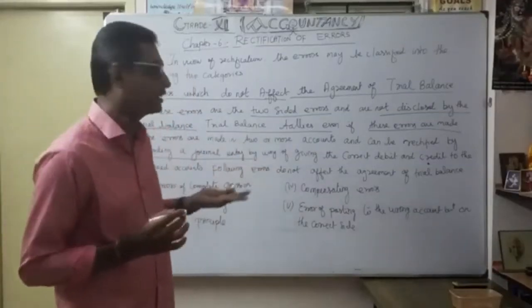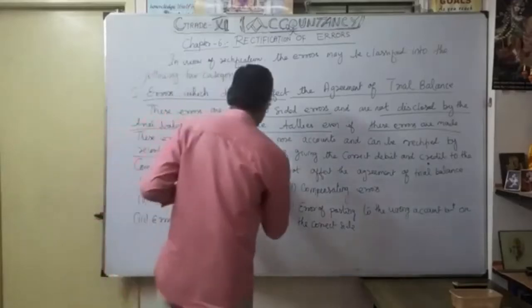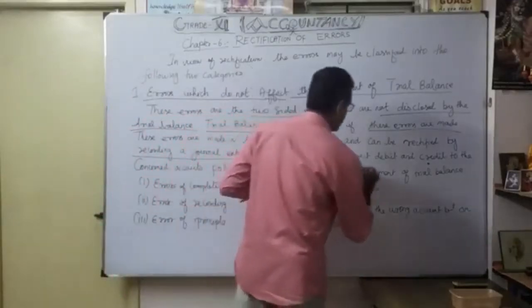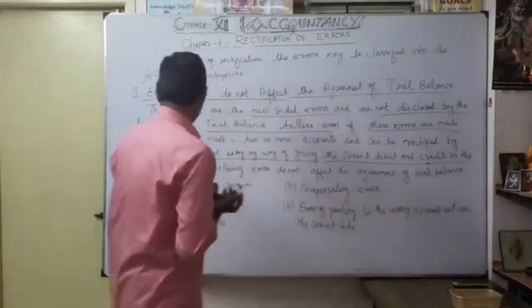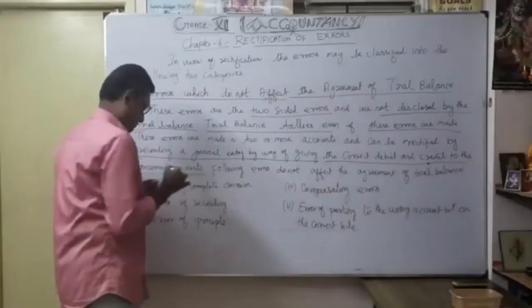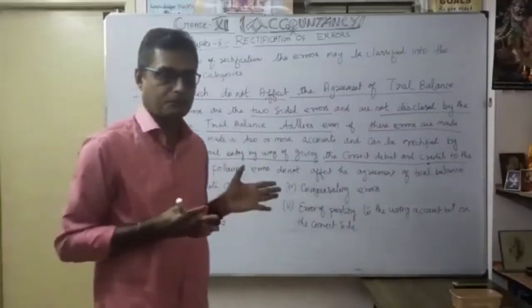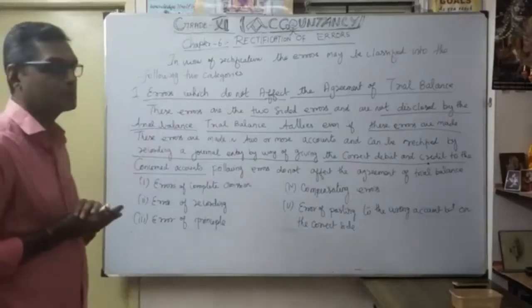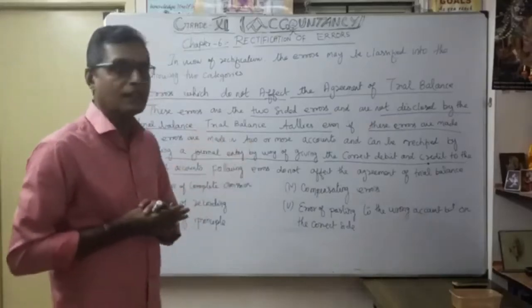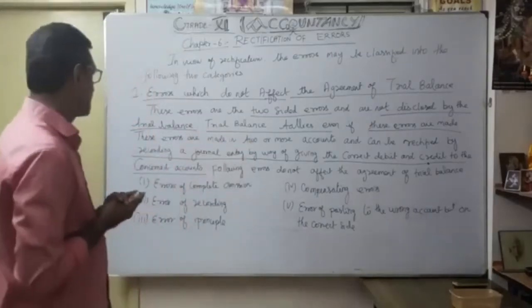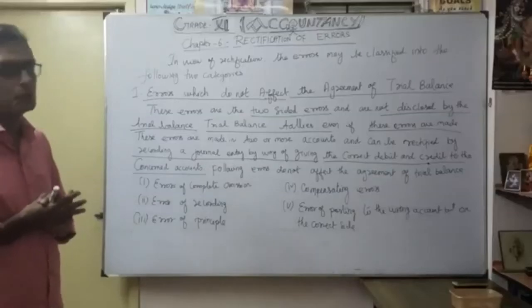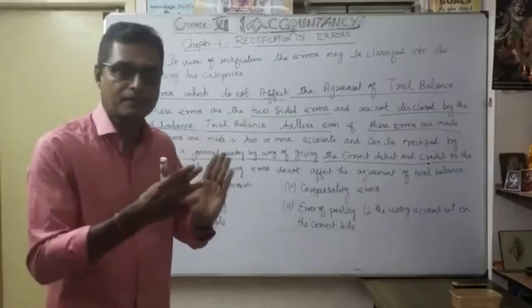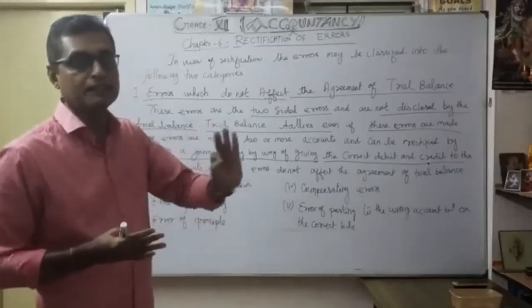I want to record a journal entry. That is called a rectification entry, by giving the correct debit and credit to the concerned accounts. So these errors are made in two or more accounts and can be rectified by recording a journal entry. How? By giving the correct debit and correct credit. That is called a rectification entry.